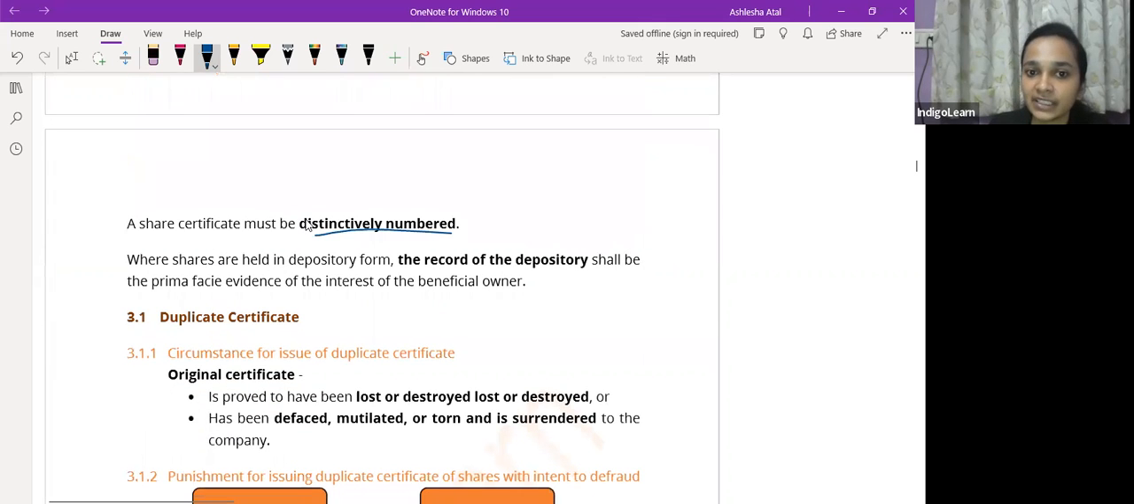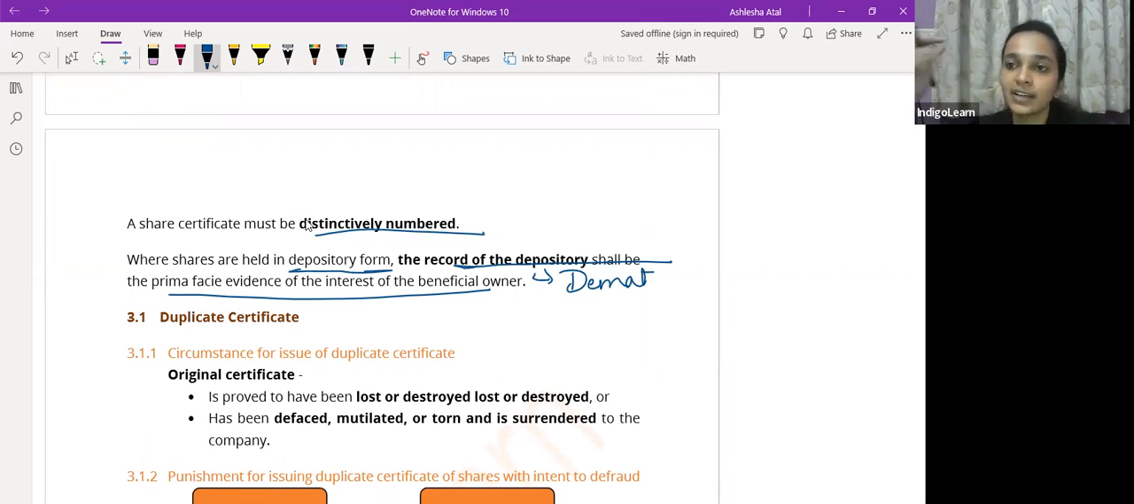Share certificate भी distinctively numbered होना चाहिए. Where shares are held in depository form, depository मतलब demat form, the record of the depository shall be prima facie evidence of the interest of the beneficial owner. So this is where the shares are held in dematerialized form. तो depositories के पास जो भी record होता है, that shall be the evidence of ownership of any person.